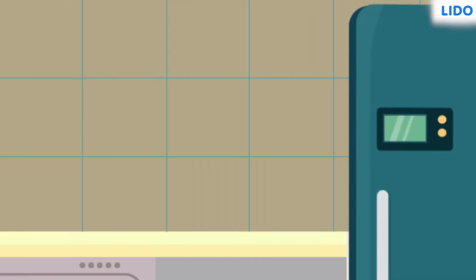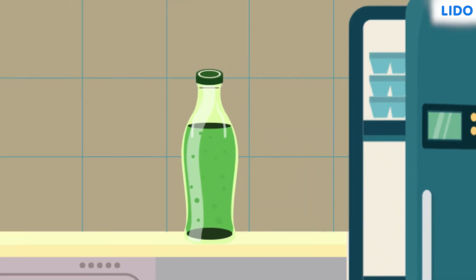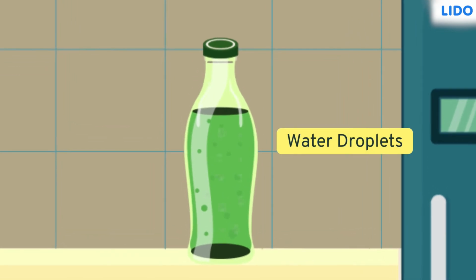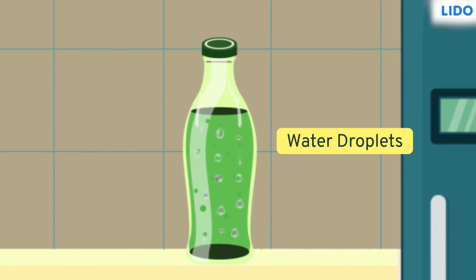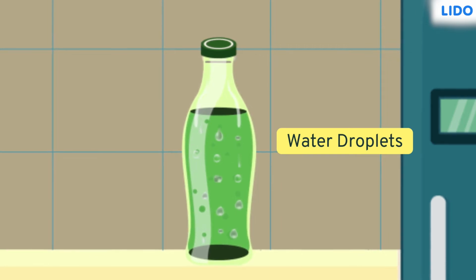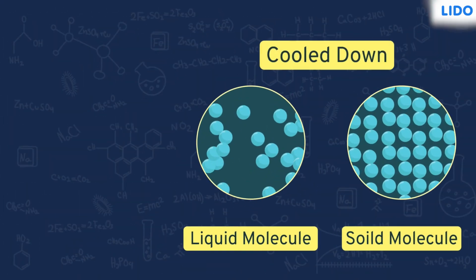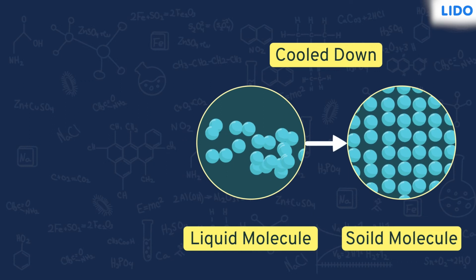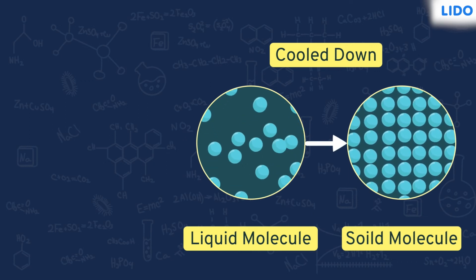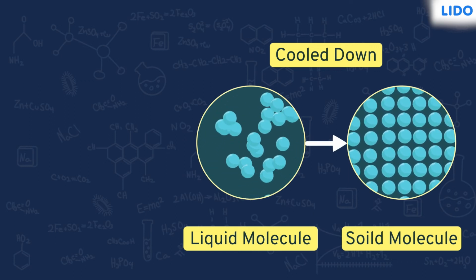A few seconds after you pull a cold drink out from the freezer, you will notice water droplets on its sides. These droplets form due to the water vapor in the air. When water vapor droplets touch the cold surface of the bottle, they condense on it. If we cool the liquid further, its molecules huddle together in a closely packed manner, just like penguins do.